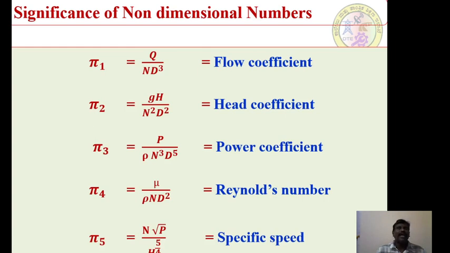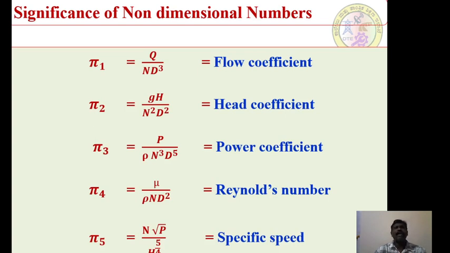Therefore, using this concept of dimensional analysis, we can determine the value of the arbitrary constants a, b and c, and by rearranging the respective variables, I can obtain pi 1 is equal to q by n d cubed, which can be called a flow coefficient. Pi 2 is equal to g into h by n square d square, that is equal to head coefficient. Pi 3 is equal to p divided by rho n cubed d to the power of 5, that is equal to power coefficient. Pi 4 is equal to mu divided by rho n d square, that is equal to Reynolds number. Pi 5 is equal to n into root p divided by rho to the power of 1/2 d to the power of 5 by 4, that is equal to specific speed.